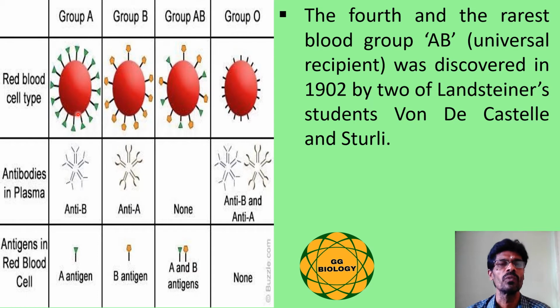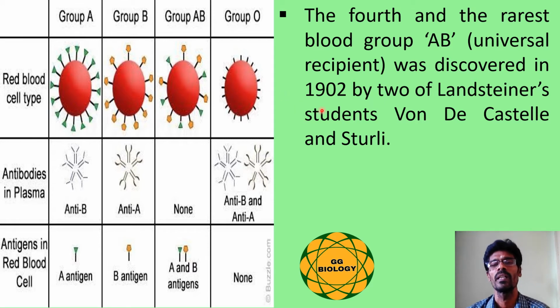In this picture, we can see the surface of the RBC shows the presence of antigen A, whereas in the second picture, the surface of the RBC shows the presence of antigen B, and the third picture shows the presence of both antigen A as well as antigen B on the surface, whereas the last picture shows the absence of the antigens.